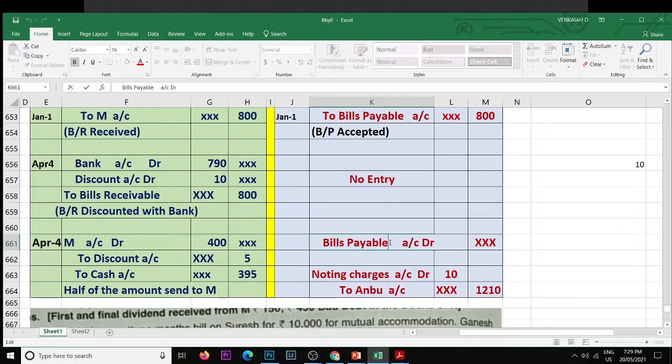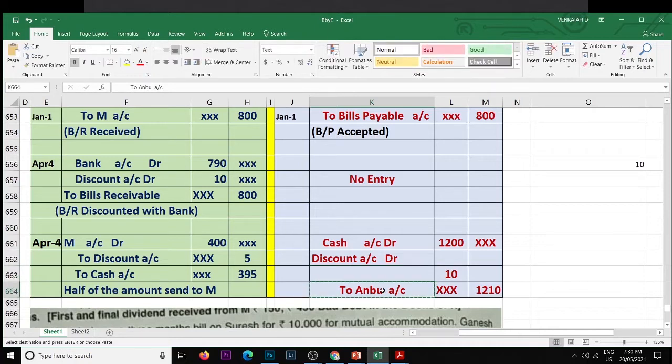Cash account debit, discount account debit, to R account.